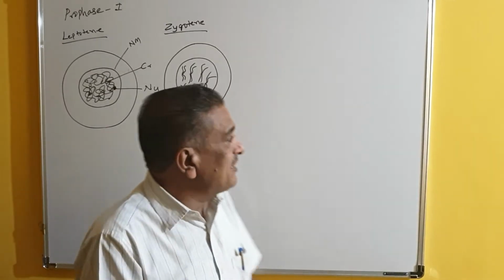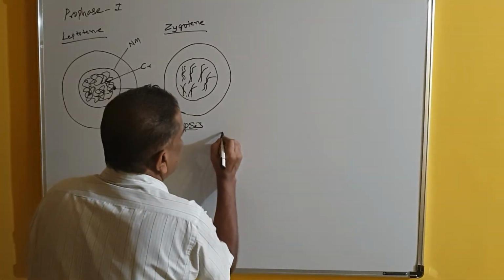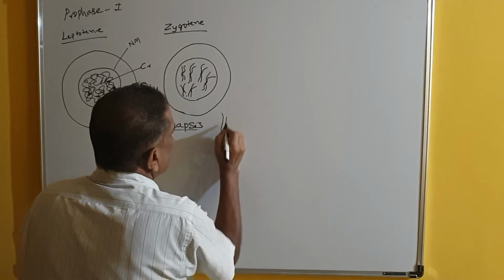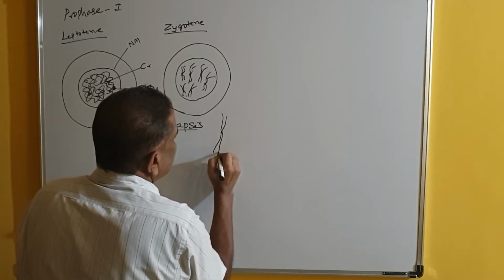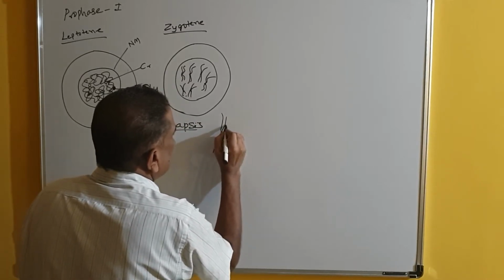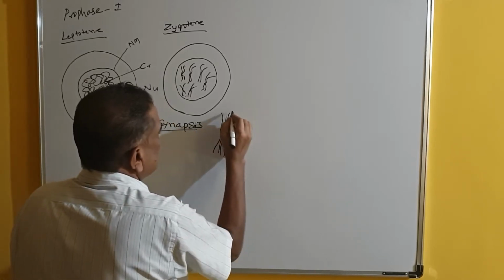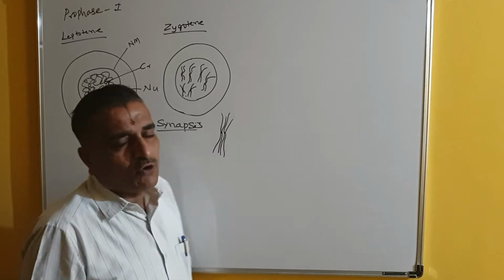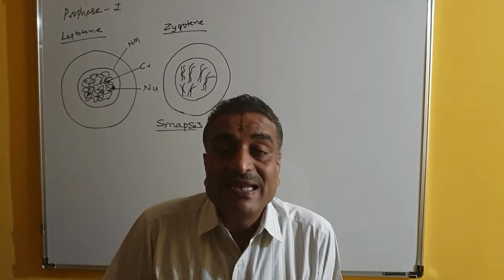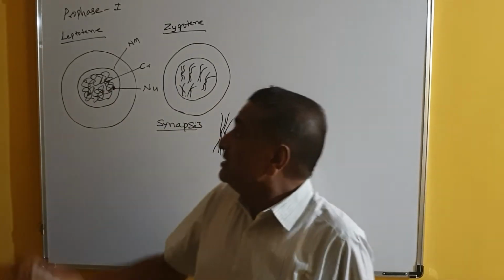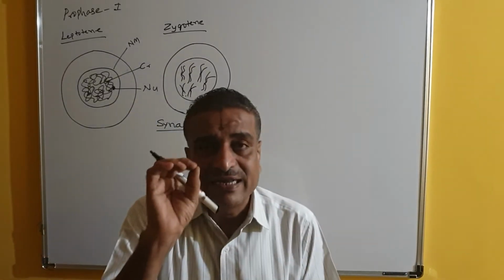The paternal and maternal chromosome, for example, here you can observe, this is one chromosome, and this is another chromosome here, and these chromosomes come and pair with each other. So this is called pairing of chromosomes. So pairing takes place. In which stage? In the zygote, pairing takes place.